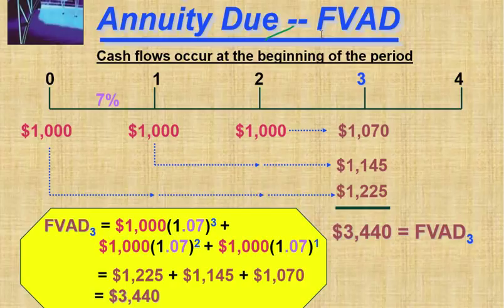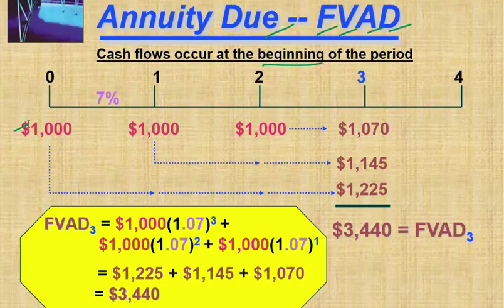Annuity due, again the same: future value of annuity due. The cash flow occurs at the beginning of the year. So at the beginning of the year, insurance premium, insurance premium, insurance premium, like that you paid for 3 years, right? So this amount you are paying at the beginning of the first year. So interest for the first year, second year, third year, 3 years of interest, right?